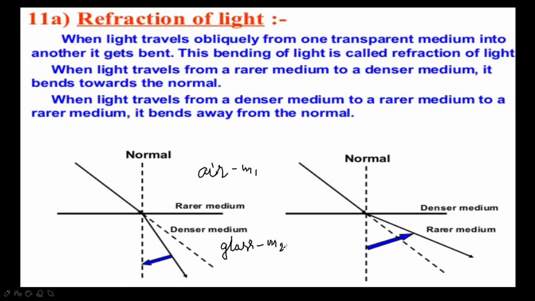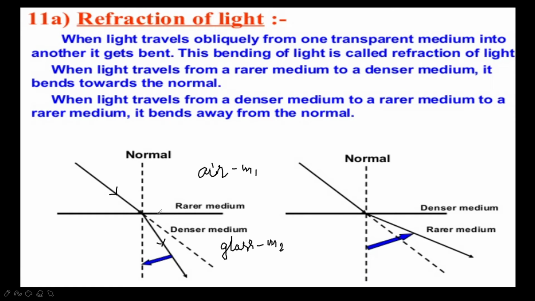So when a light ray is made to go from one transparent medium to another transparent medium, there is a change in direction at the boundary which separates the two media. Hope you are able to see this. Actually the light ray should go straight like this, but it bends a little at the interface separating both media.